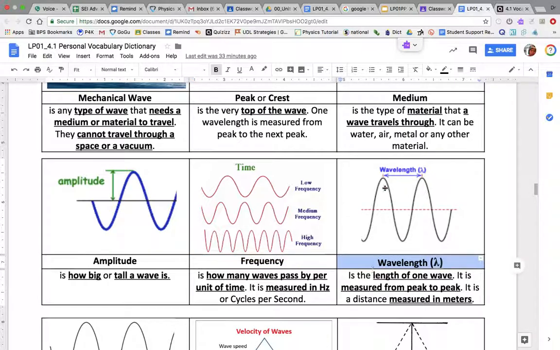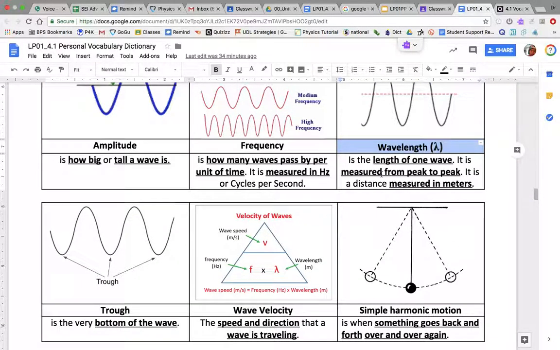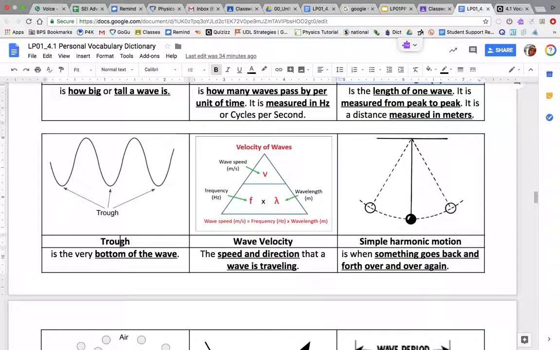Wavelength is the length of just one wave, and it is measured from peak to peak. And we measure this as a distance in meters or centimeters, but a distance. Trough is the bottom or the lowest part of the wave. Wave velocity is how fast. It's the speed and direction of a wave.